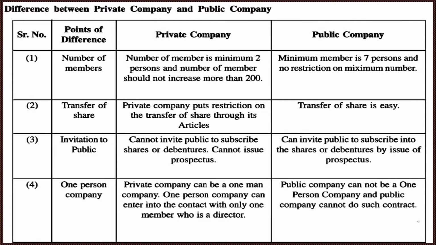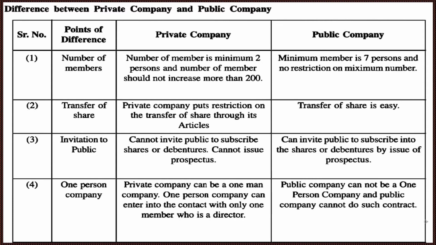In a public company, the minimum number of members is 7 persons and there is no restriction on the maximum number. Minimum 7 members must be required to form a public company, and there is no maximum limit of members in a public company.